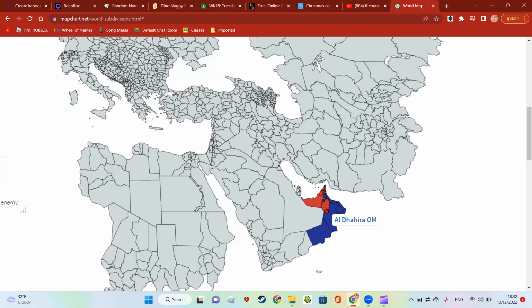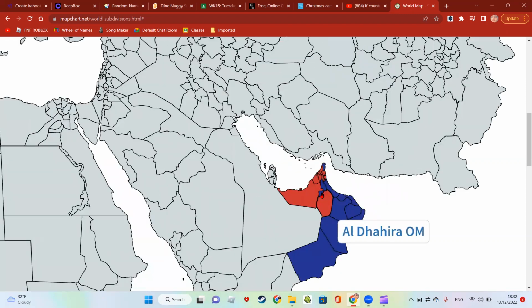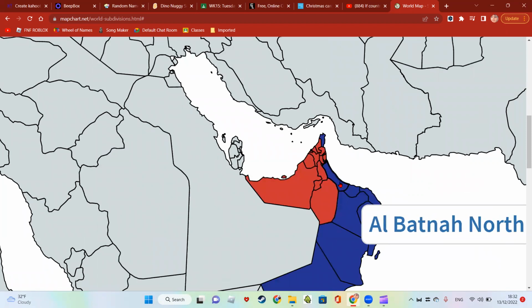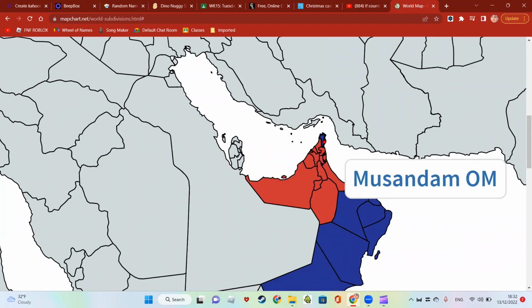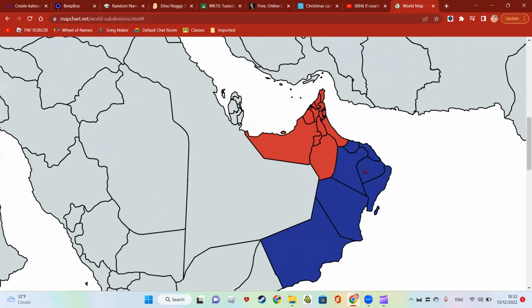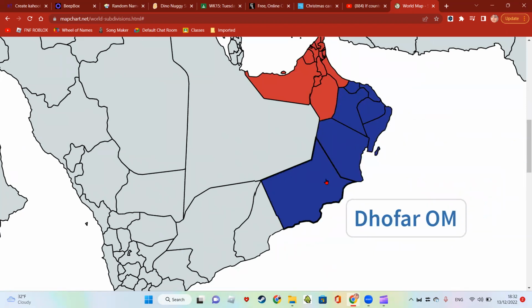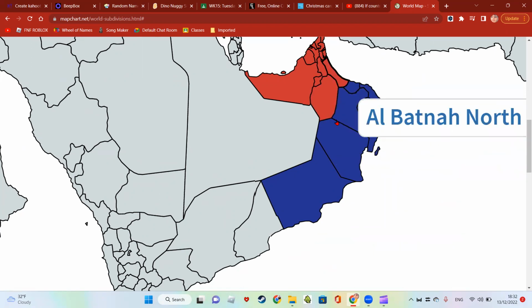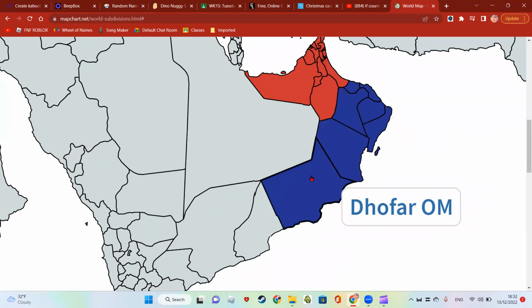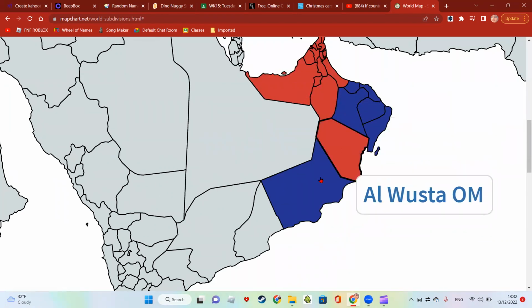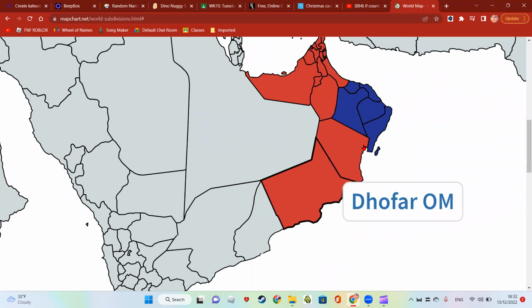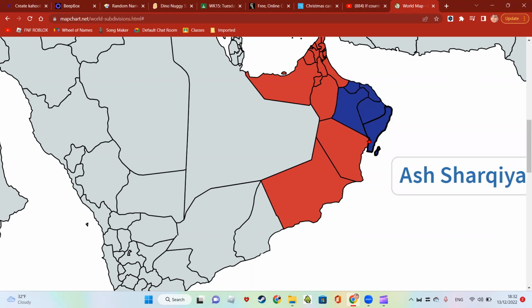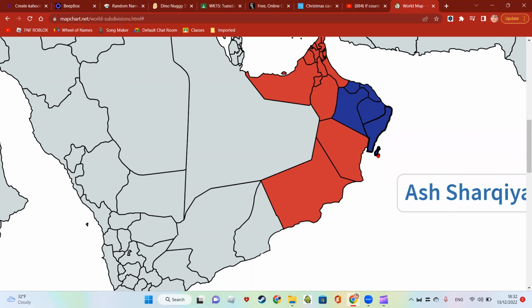Let's go. Now, to start things off, the Emiratis start marching through Oman, and they take this land. They also claim Musandam in this little exclave up here. And at this point, I don't know how close to Muscat they are. Oh yeah, they are pretty close to Muscat. So Oman says, "Hey, how about you stop it?" And then they say, "How about no?" Takes their southern land because they're too busy protecting Muscat. And they take Ash-Sharqiya.